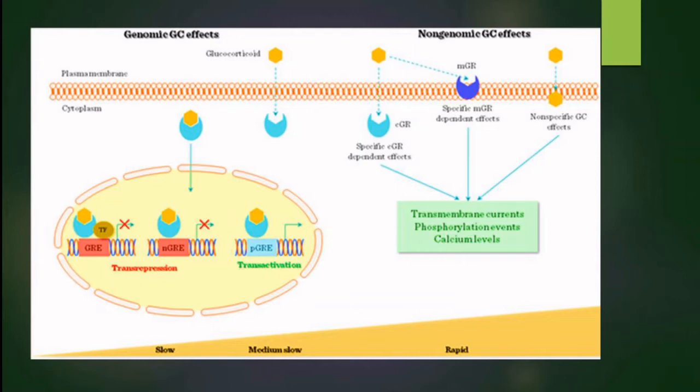There is no receptor involved, so it directly affects transmembrane currents, phosphorylation events and calcium levels. So, the non-genomic effects are very rapid, whereas the genomic effects are slow or medium slow.